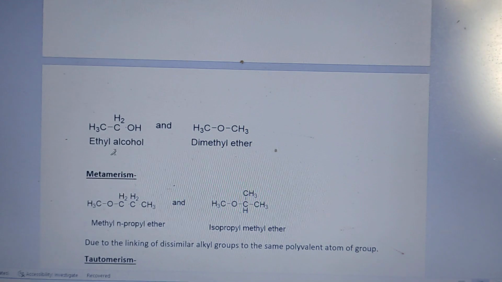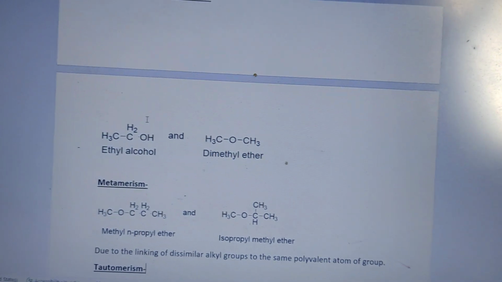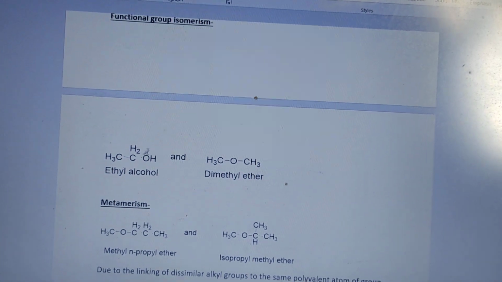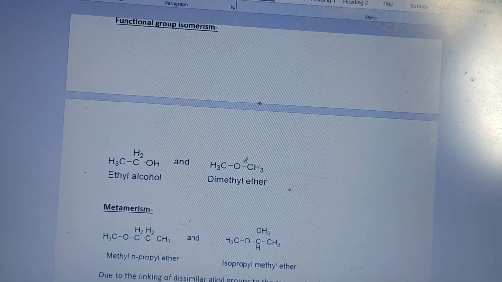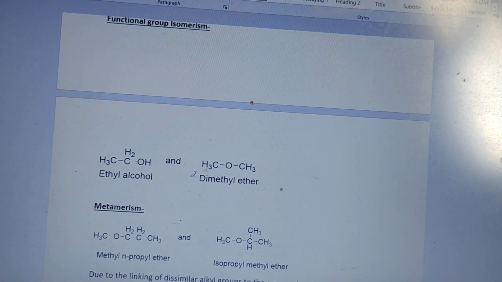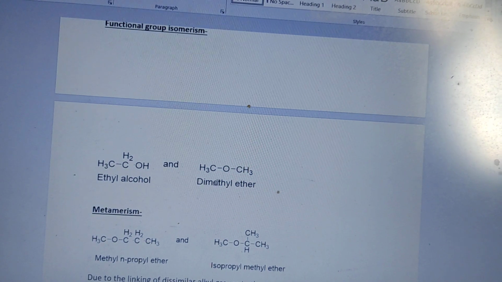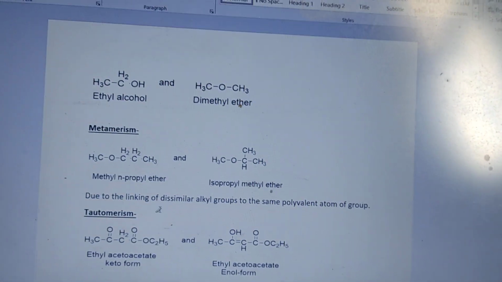That must be ethyl alcohol and dimethyl ether. The molecular formula is the same, but we can say functional group isomerism. A defined functional group must be present. Here OH is present, here an ether linkage is present. So the ether linkage and the alcohol are not the same. That is actually defined.